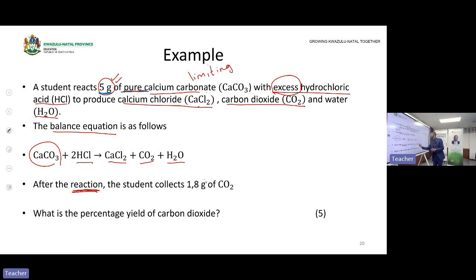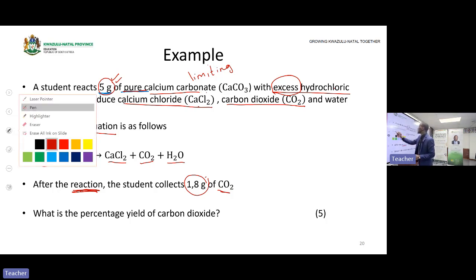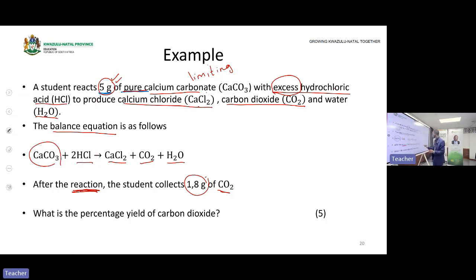The student collects 1.08 grams of what? Of carbon dioxide. Now I know that in my product, the amount of carbon dioxide is 1.08 grams. I can indicate that here so that I will not be confused: 1.08 grams of carbon dioxide is produced. Then calcium carbonate is 5 grams that was used initially. I had 5 grams of calcium carbonate in my reactant and I produced 1.08 grams of carbon dioxide.